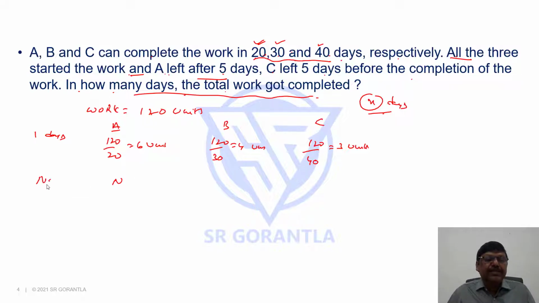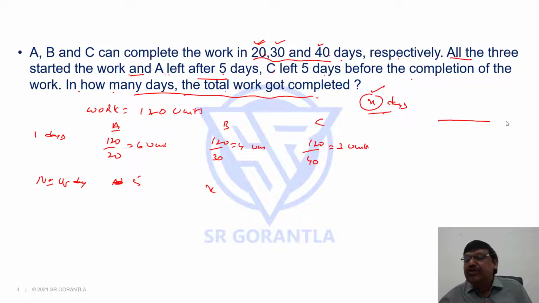The number of days for A is 5. What about B? The question is silent about B, which means B is there all through the period, so all X days. What about C? C left 5 days before the completion of the work. That means he is not there for all X days. He was there from the beginning, but 5 days before the work got completed, he left, means he is not there for the last 5 days. So he was there for X minus 5 days. But B was there for the entire period. That's why we have taken X.